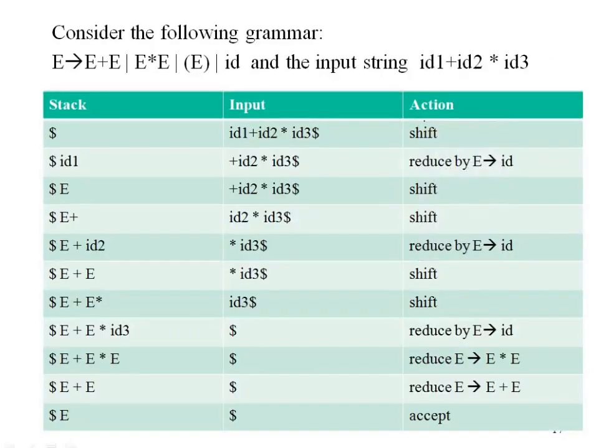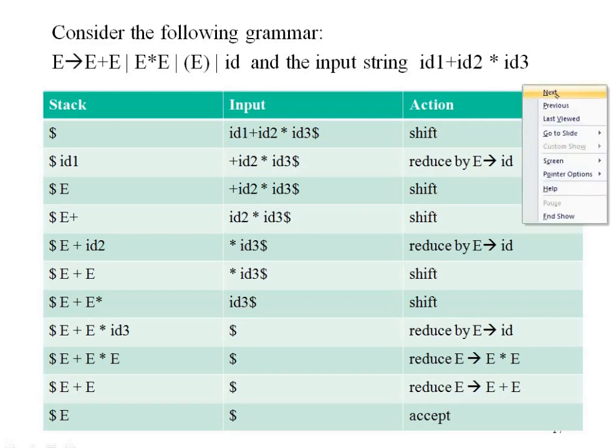This is the stack implementation of the same question, where we have E to E plus E, or E into E, or id, and the input string is id plus id into id. How does it work? Let us see. There are two actions that will be performed in this stack implementation: one is the shift operation, another is the reduce operation.